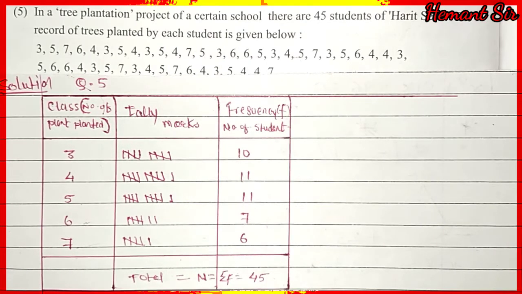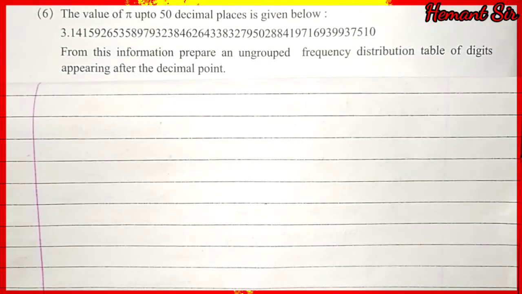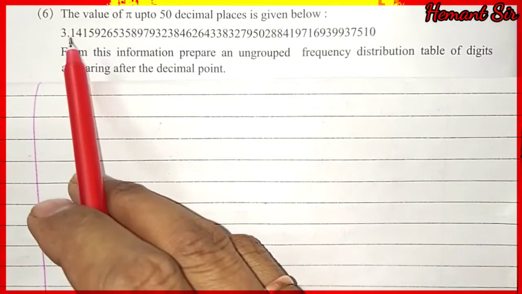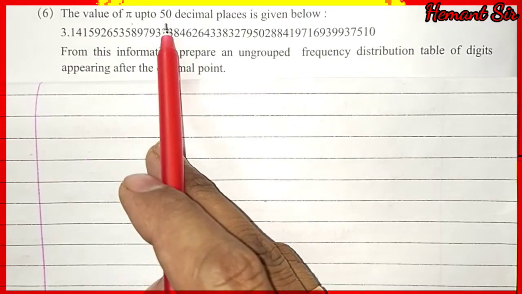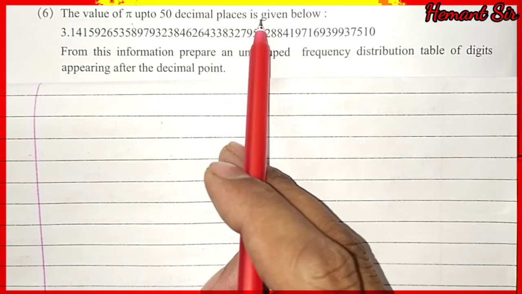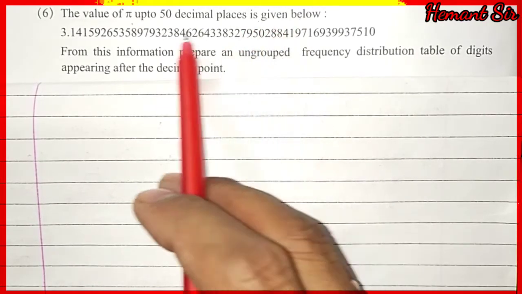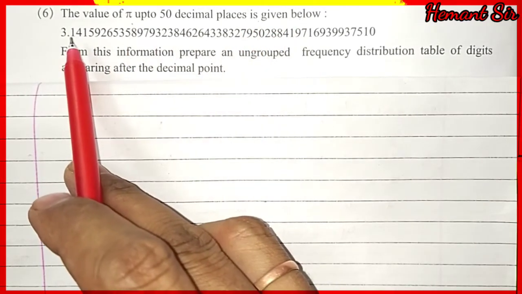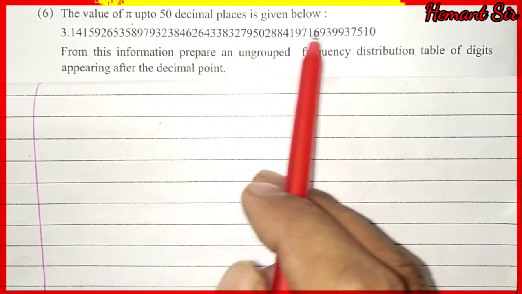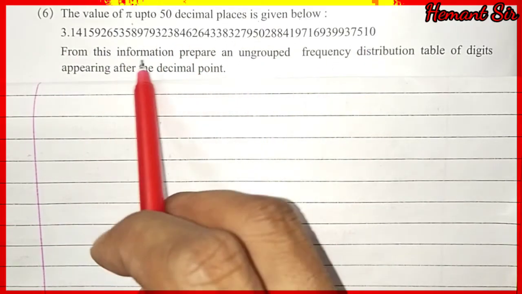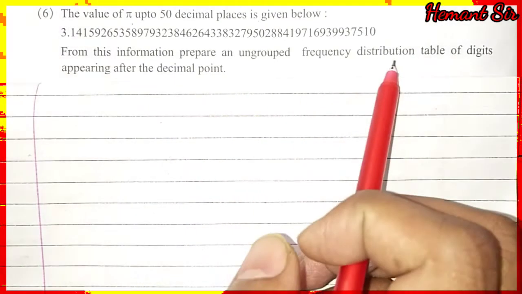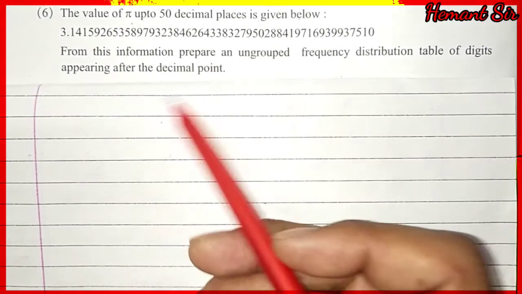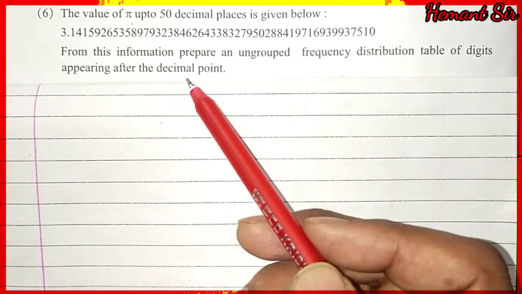Now we are going to solve the sixth problem. The sixth problem says the value of pi up to 50 decimal places is given below. Okay, so here 50 numbers are given. For this information, prepare an ungrouped frequency distribution table of the digits appearing after the decimal point.